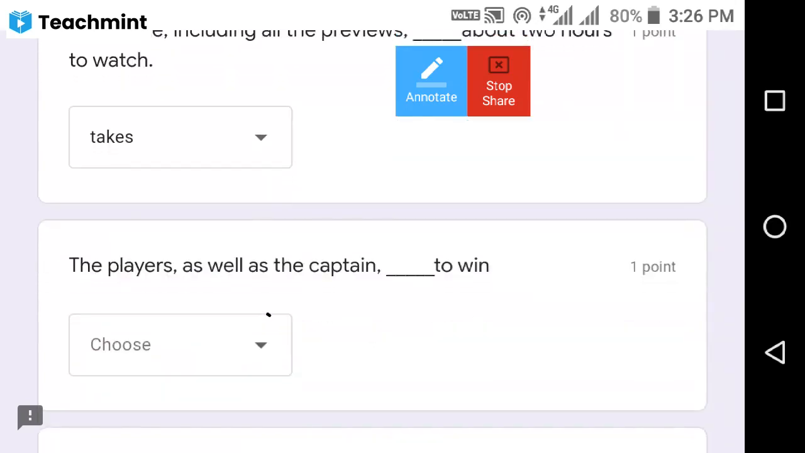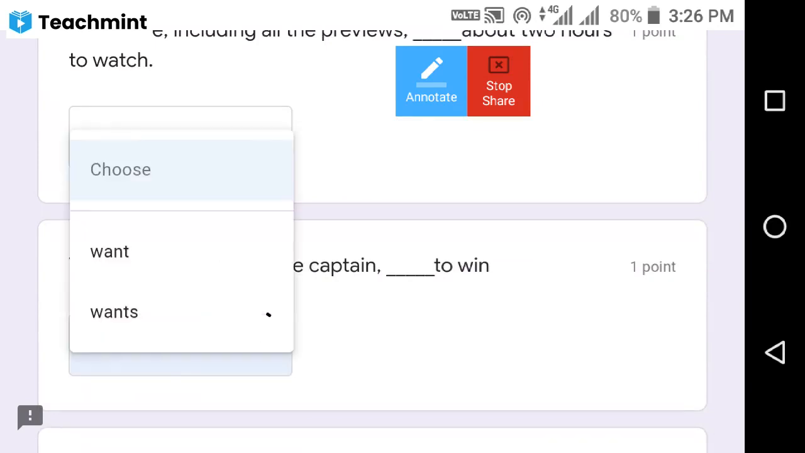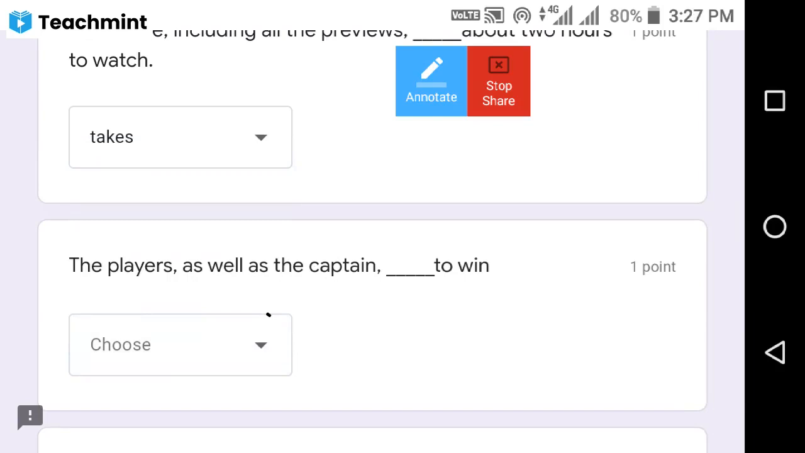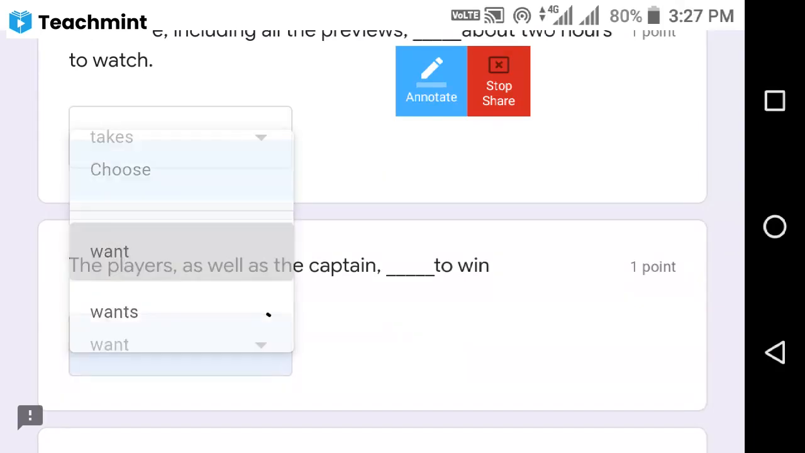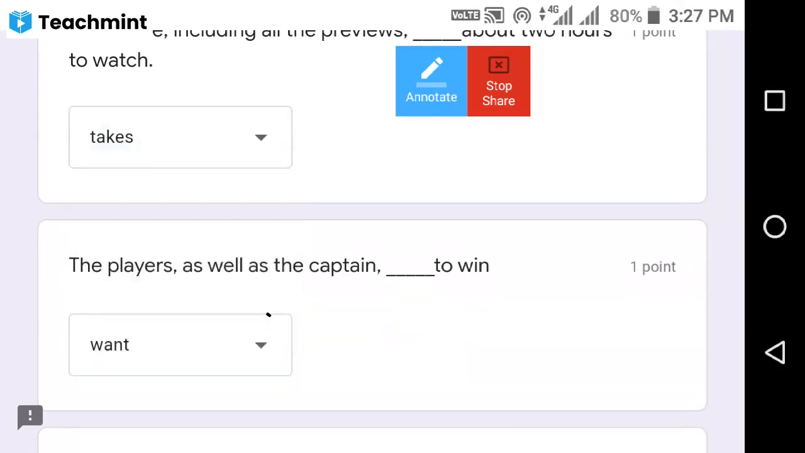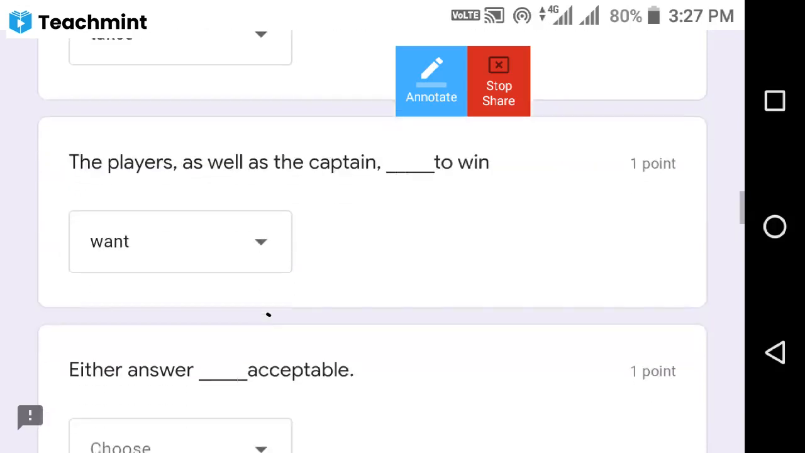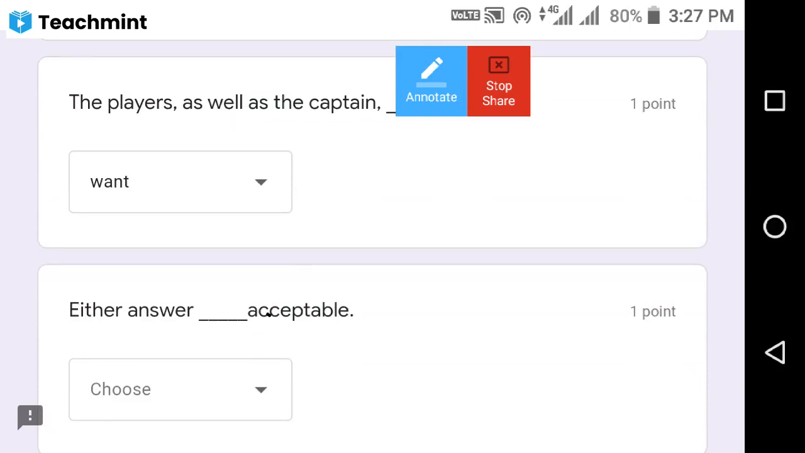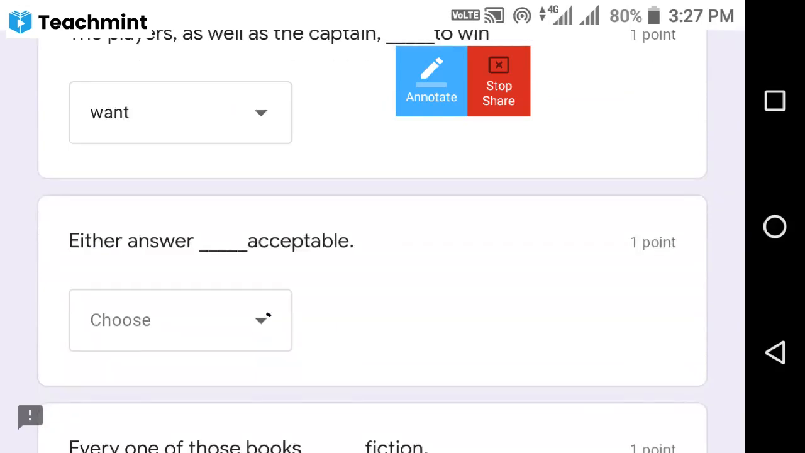The players, as well as the captain, dash to win. Here the players is plural. Observe this one. The players is plural, so we need to supply the plural verb, want. The players as well as the captain want to win. Next, either answer is acceptable. Either answer is acceptable.